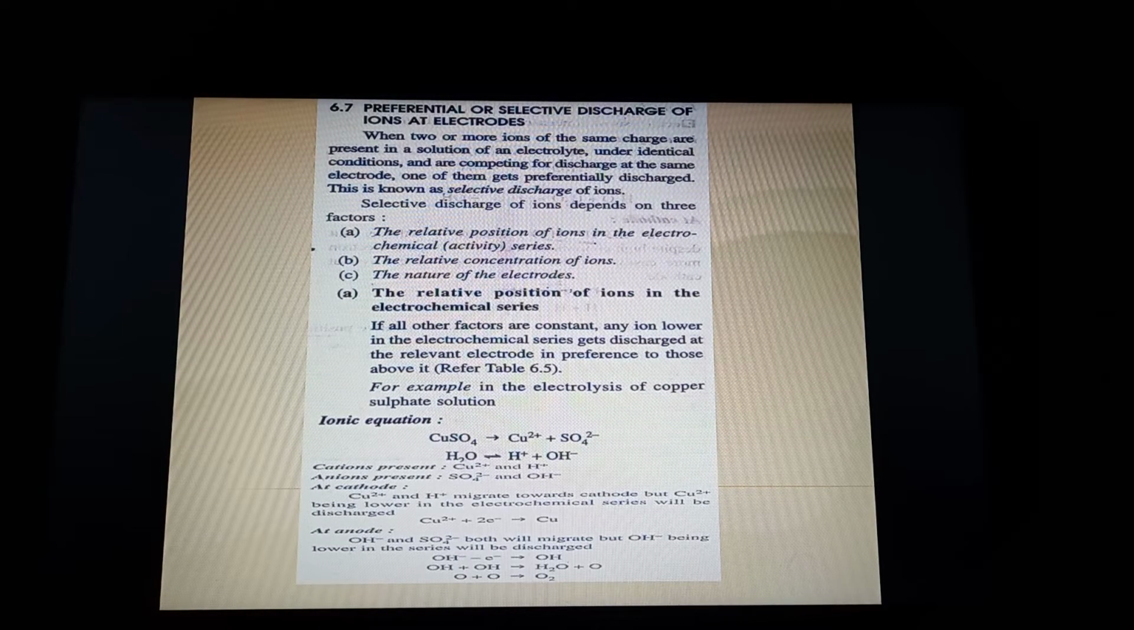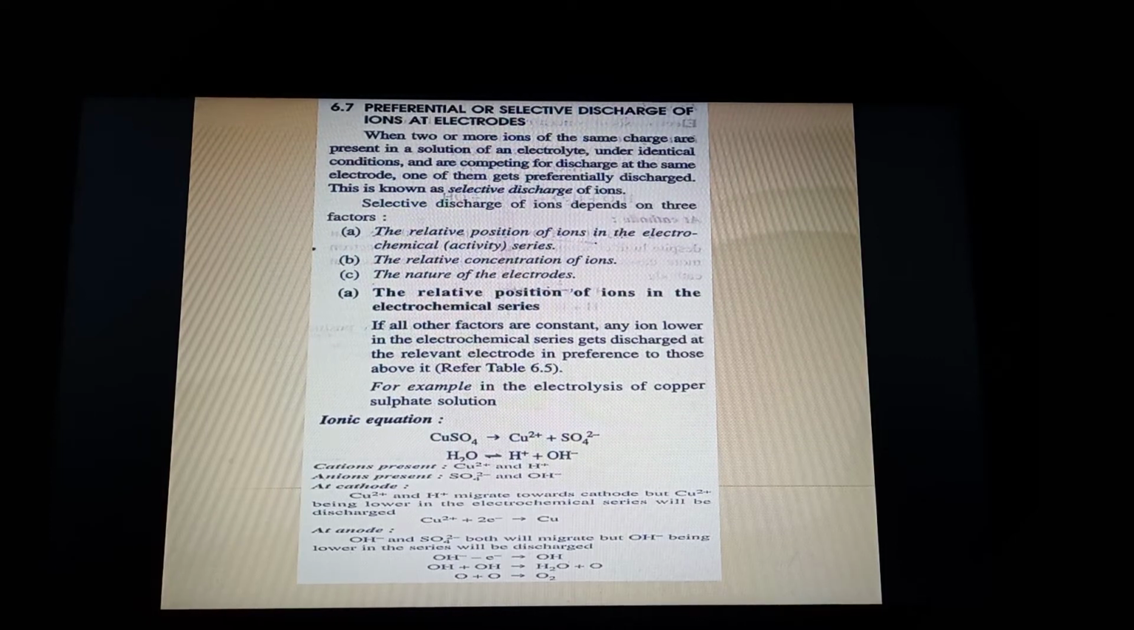Number one, the relative position in the electrochemical series. This we have already learned: lower the position, faster it goes. Now B, the relative concentration of ions. So if in the system the concentration of an ion is more, then that ion would be getting discharged first.